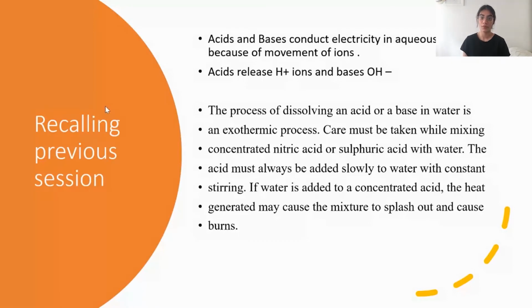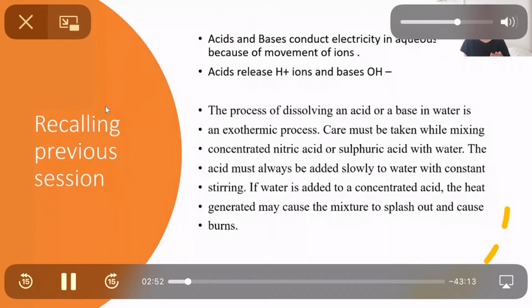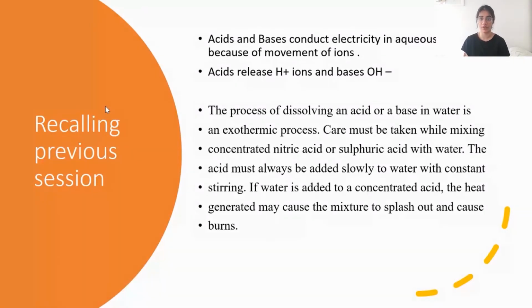We know that acid must be slowly added to water drop by drop and not the other way around, because both adding water to acid and adding acid to water are exothermic processes. It means a lot of heat is evolved during these chemical changes. So we must always take care while mixing any kind of concentrated acid with water.